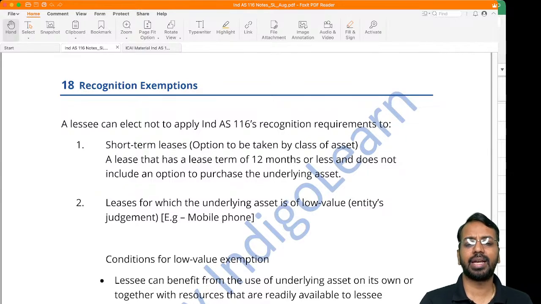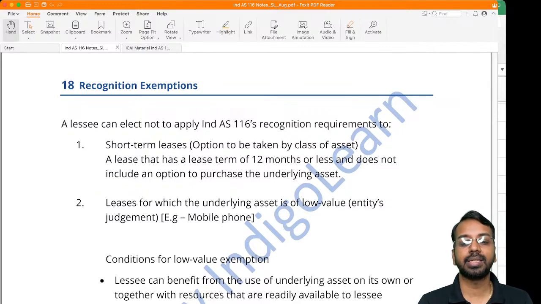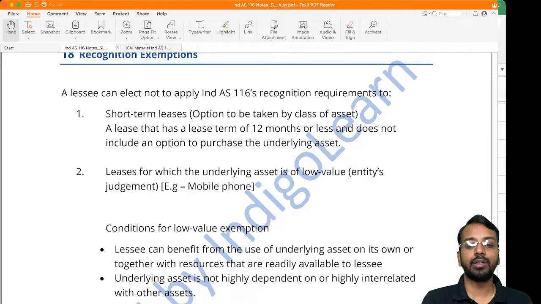Then in that case, you will take it as a normal rent expense and charge it off. But if there is a purchase option or if there is a transfer of asset, then you cannot apply this exemption. Then if leases are for underlying asset which is of low value to an entity, for example, Reliance